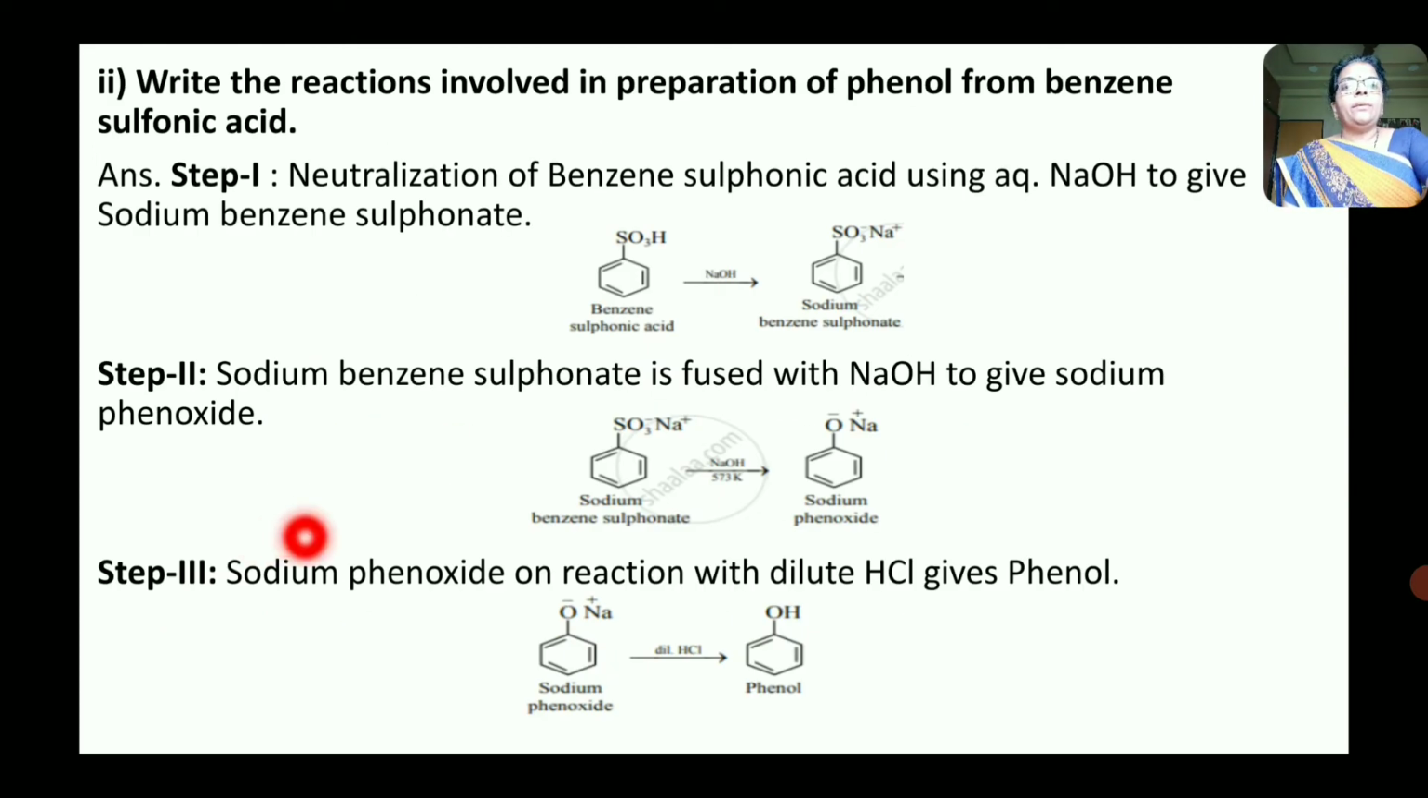In third step, this sodium phenoxide on reaction with dilute HCl gives phenol. In this way, phenol is obtained from benzene sulfonic acid in 3 steps.